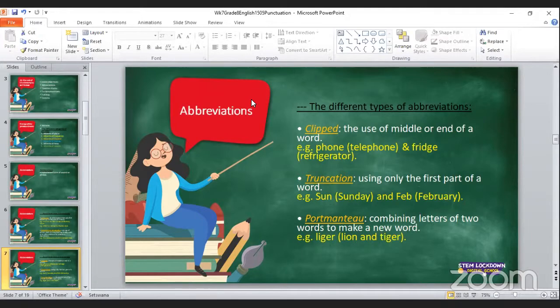NQT is asking, sir, does LOL mean laugh out loud? Yes, LOL means laugh out loud, but remember, it is colloquial speech, so we discourage the use of it in your formal writings. Okay. Tyrese is asking, sir, can you say daily instead of delicatessen for clipped abbreviation? No, no, Tyrese, no. Daily does not go through clipped. Remember, with clipped, you only use the middle and the end. So daily will be an example for truncation. Okay, Tyrese, thank you so much.